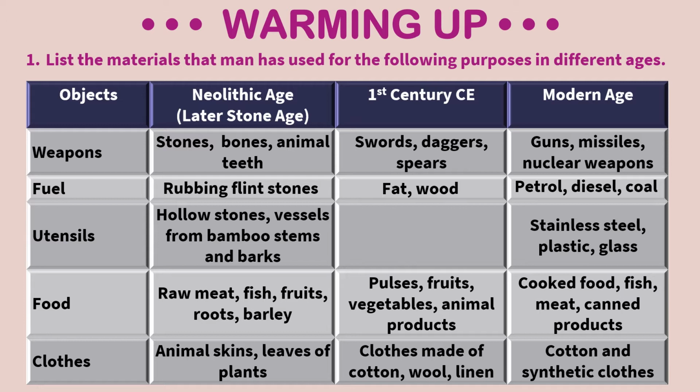Utensils the people in the Neolithic age could have used were hollow stones, vessels from bamboo stems and barks. In the 1st century CE, iron and brass utensils, and today we use stainless steel, plastic, glass utensils. Similarly, different ages had different types of food and different types of clothes they used.